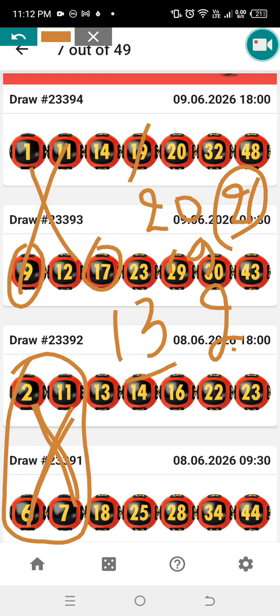Remember, 19 also moves with 21 and 31, so this 13 can also be 31. Then 2 moves with 38, so don't forget 21, 13, 31 and 2.